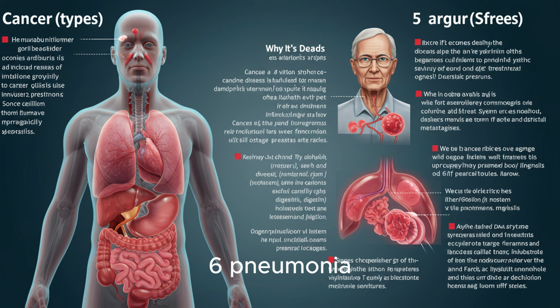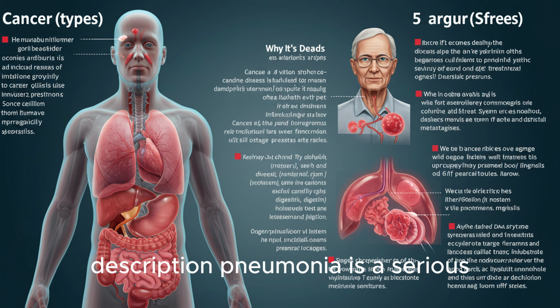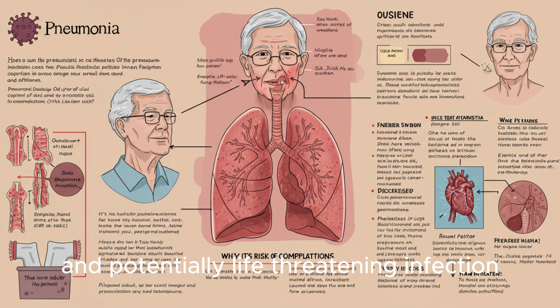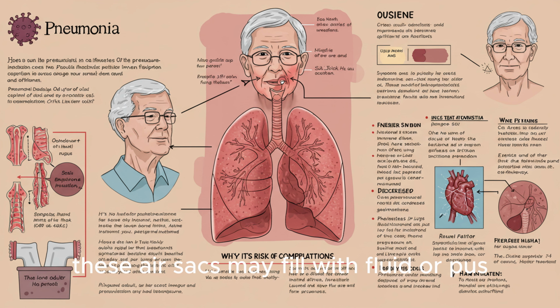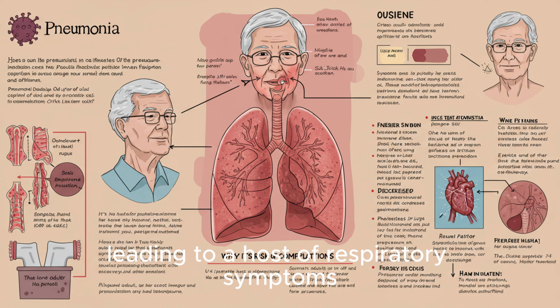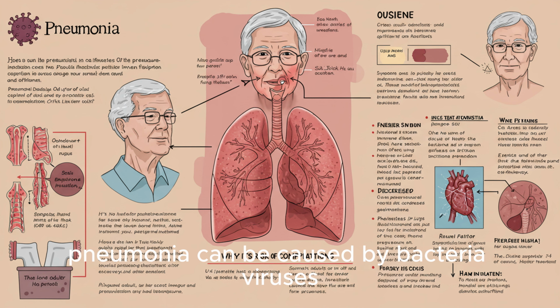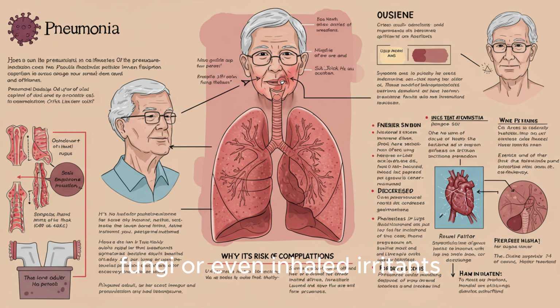6. Pneumonia. Description: Pneumonia is a serious and potentially life-threatening infection that causes inflammation in the air sacs, alveoli, of one or both lungs. These air sacs may fill with fluid or pus, leading to a host of respiratory symptoms and impaired oxygen exchange. Pneumonia can be caused by bacteria, viruses, fungi, or even inhaled irritants, but bacterial and viral infections are